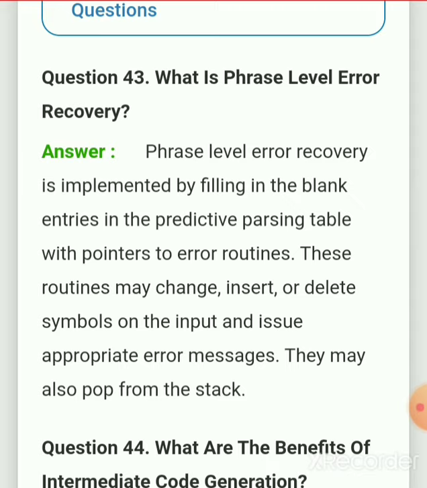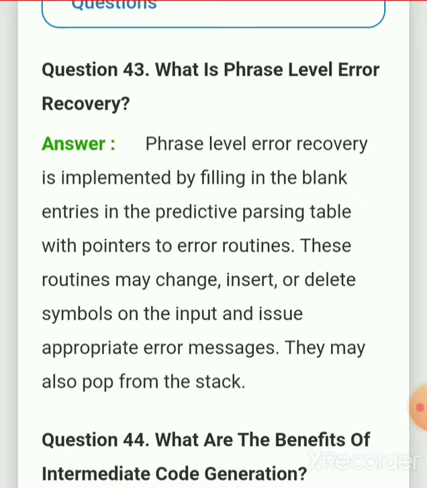What is phrase level error recovery? Phrase level error recovery is implemented by filling in the blank entries in the predictive parsing table with pointers to error routines. These routines may change, insert, or delete symbols on the input and issue appropriate error messages. They may also pop from the stack.